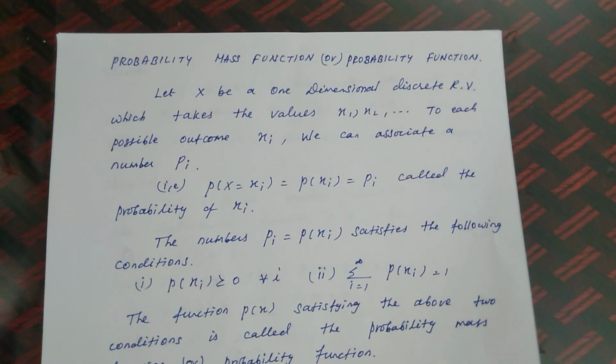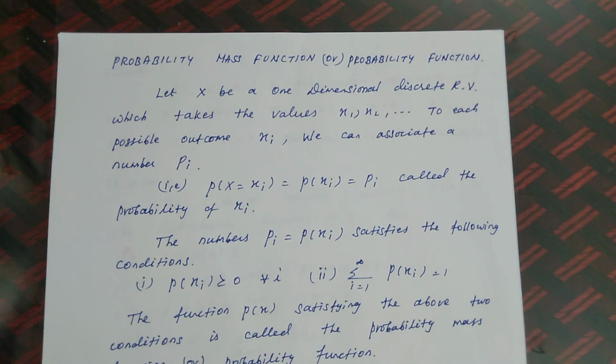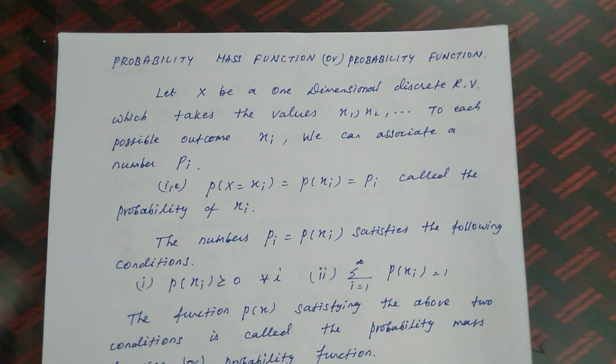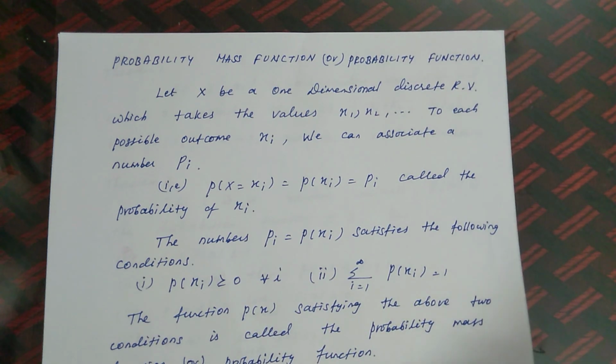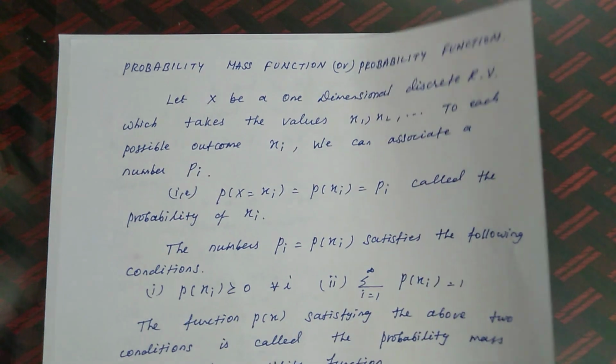That is the condition for the P.M.F., the probability mass function. A very important condition is P of xi greater than or equal to 0 for all i, and the summation from i equal to 1 to infinity of P of xi equal to 1. Satisfying these two conditions only gives a probability mass function.